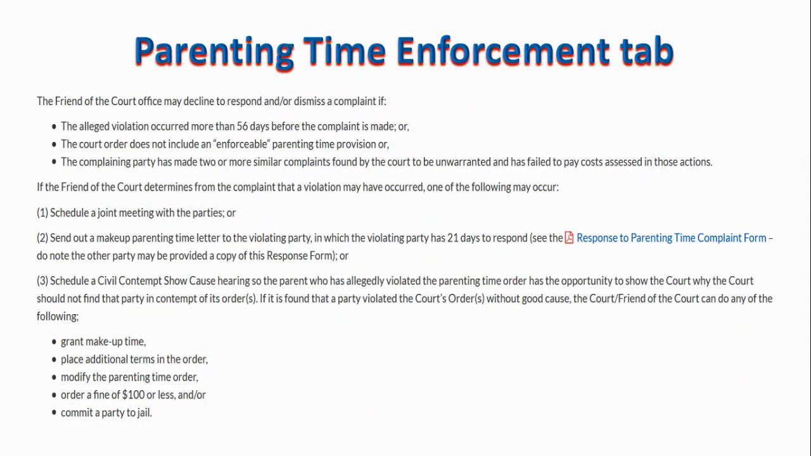As we continue to work down the enforcement page, you will find information on what happens after a Parenting Time Complaint Form is submitted. Note that Friend of the Court can decline to respond to or dismiss a complaint if certain criteria are met. If Friend of the Court finds an enforceable violation has occurred and can proceed, that may look different by either a violation notice going out, a joint meeting being scheduled, or a show cause hearing being scheduled. If a show cause is scheduled, you can find information on the website about what may come as a result of that hearing.